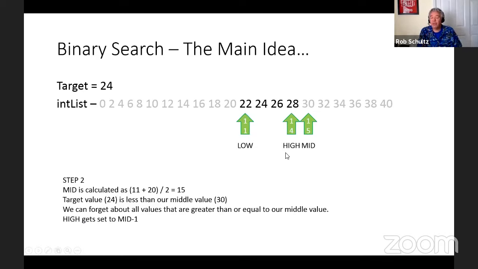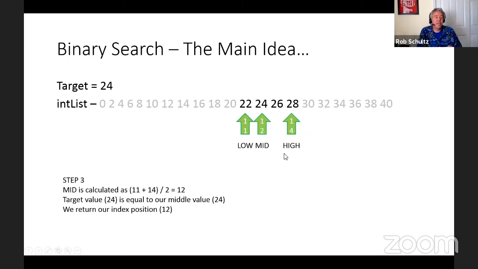We still haven't found what we're looking for yet. So we're going to go back and repeat all of those as step 3. We're going to recalculate our middle value again. Our middle is calculated as 11 plus 14, which is 25. 25 divided by 2 gives us 12. And in this case, our target value is equal to our middle value. So at this point, we're just going to return our index position. We found the number we were looking for at position 12.